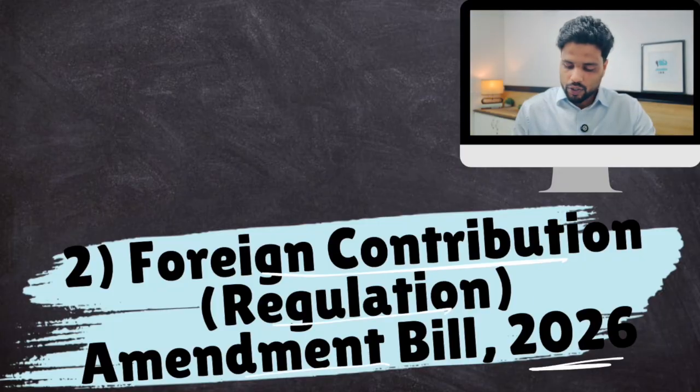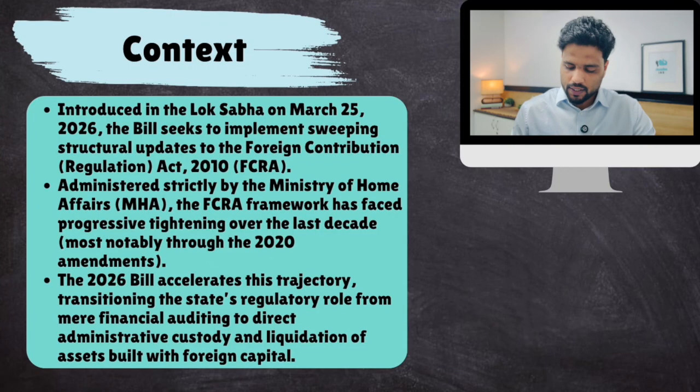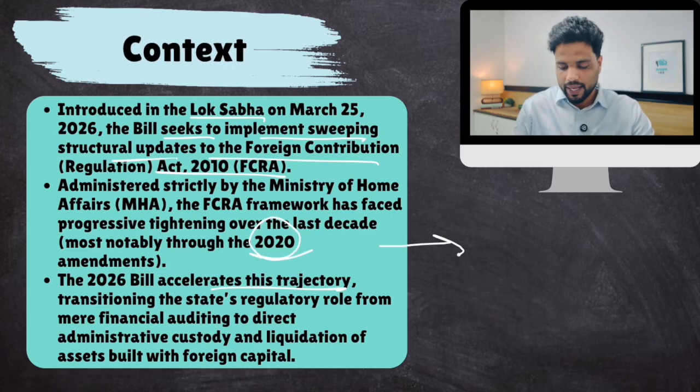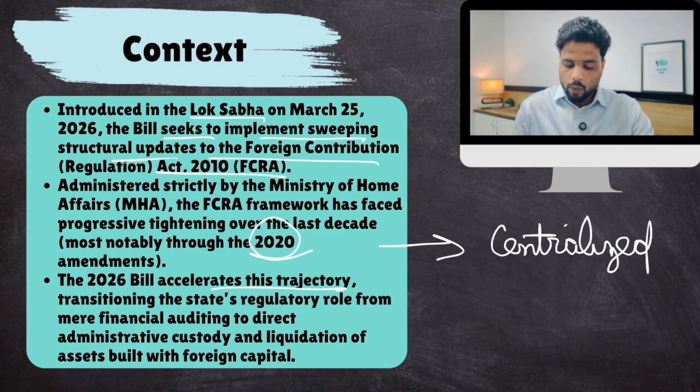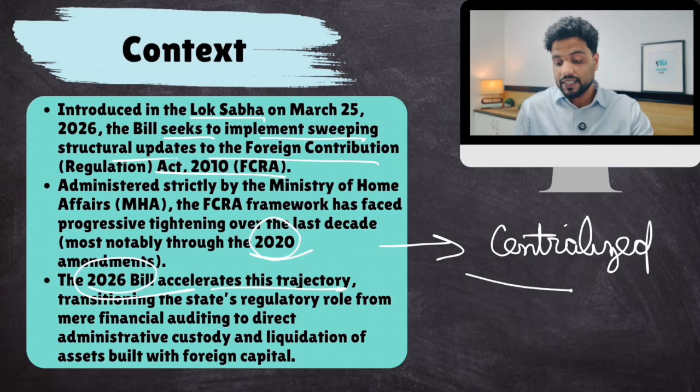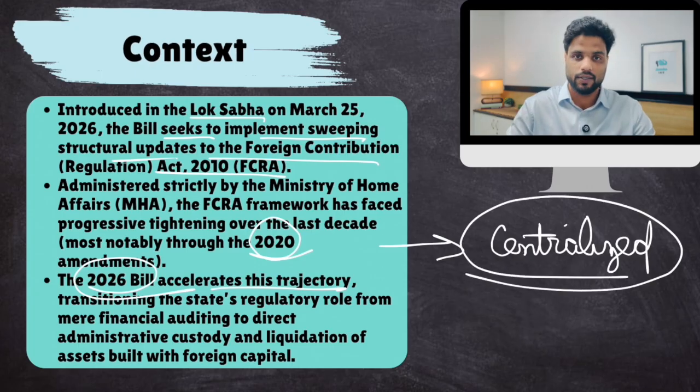Okay, so let's begin. So, Foreign Contribution Regulation Amendment Bill 2026. So, what is the context? Introduced in Lok Sabha, a bill seeks to implement sweeping structural updates to Foreign Contribution Regulation Act. Now, this law is administered directly by Ministry of Home Affairs. The 2026 bill accelerates. So already this law was amended in 2020, and again the government centralized the provisions of this law. With 2026 bill, the government is further centralizing it even more. Okay, so what changes have been brought about?